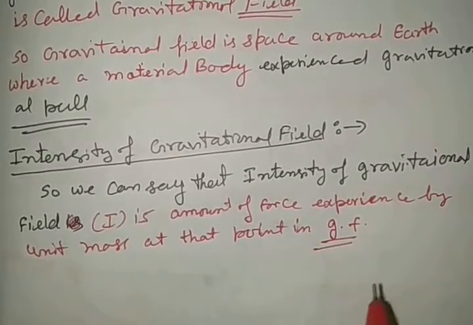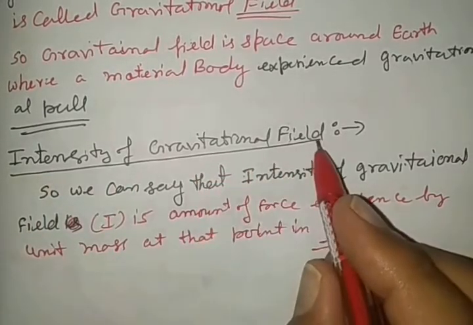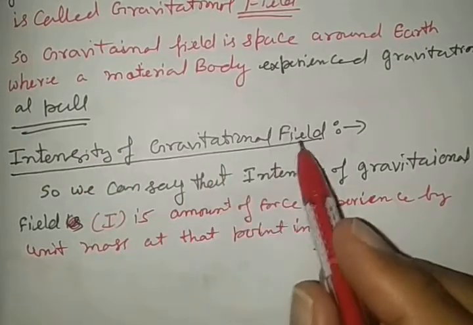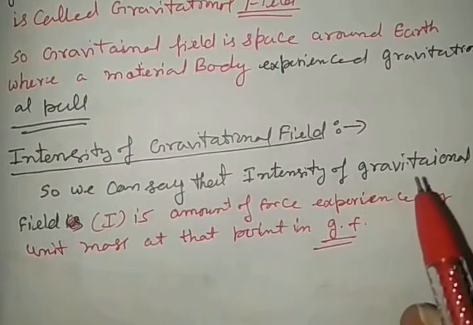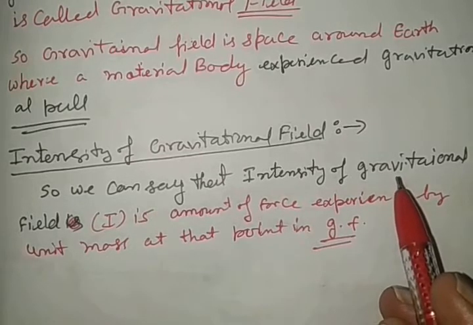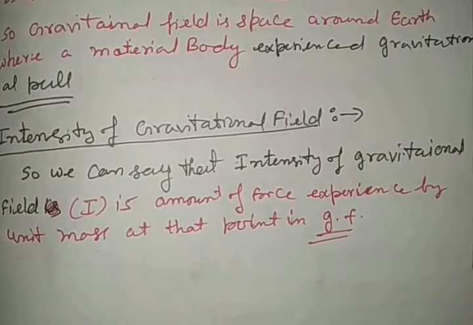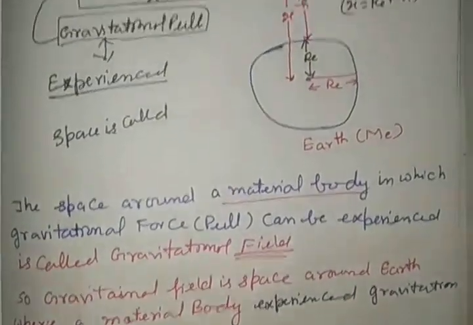See very carefully. Intensity of gravitational field is the gravitational force experienced in the gravitational field by unit mass of substance. But once see in the diagram here, see the diagram very carefully here.